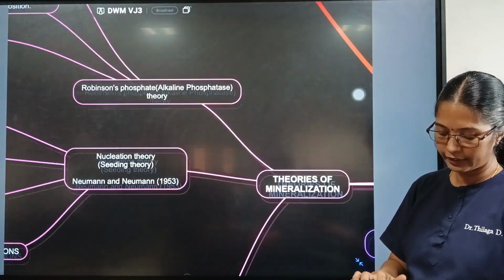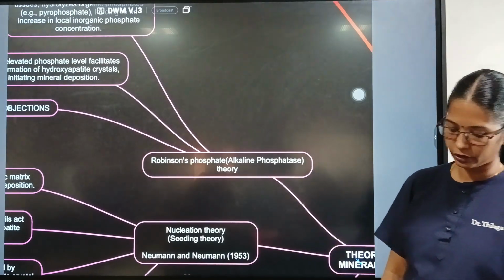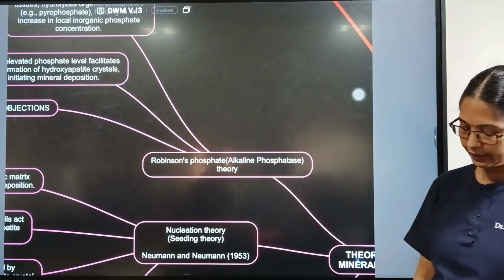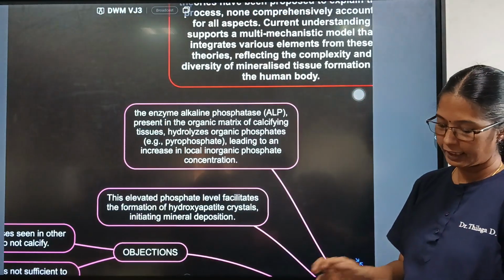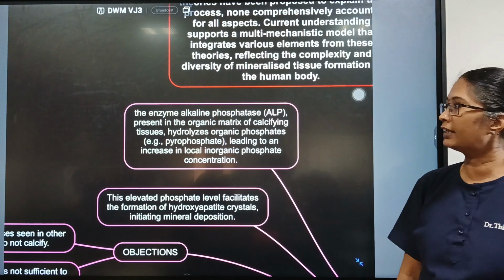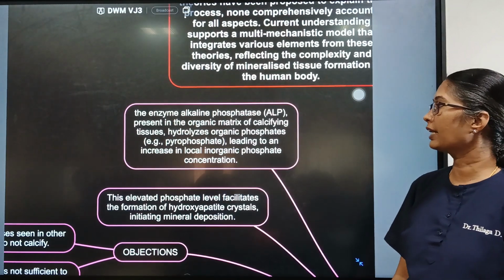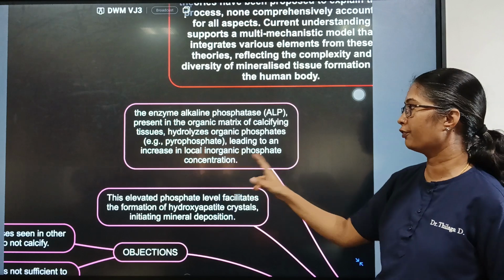Now when we come to the theories of mineralization, the first theory, proposed by Robison, was the Robison phosphate theory. So what does it say? The enzyme alkaline phosphatase present in the organic matrix of calcifying tissues hydrolyzes the organic phosphates, leading to an increase in local inorganic phosphate concentration.